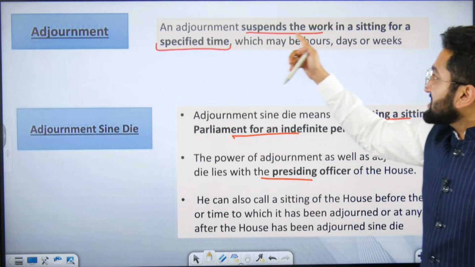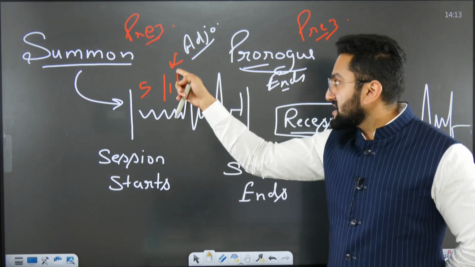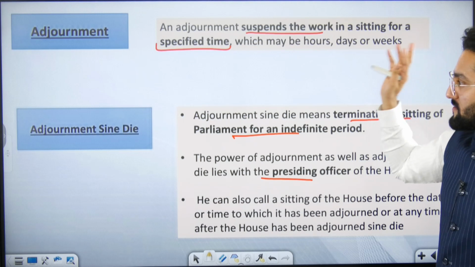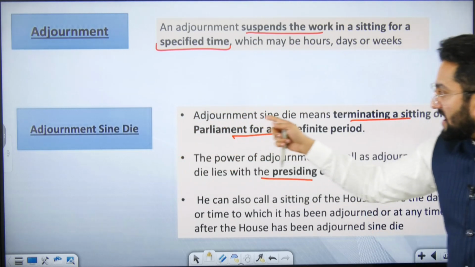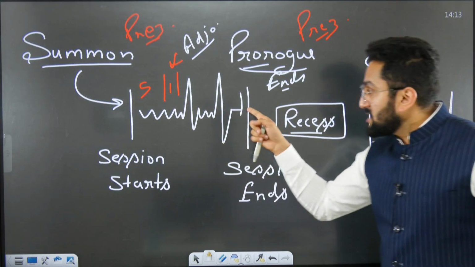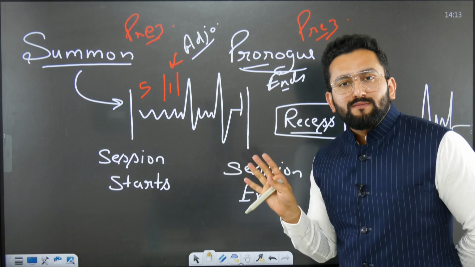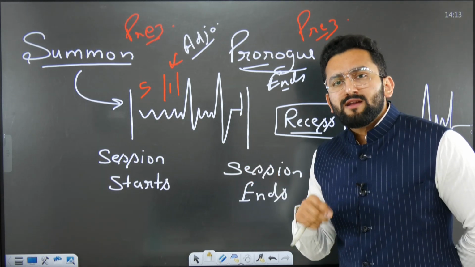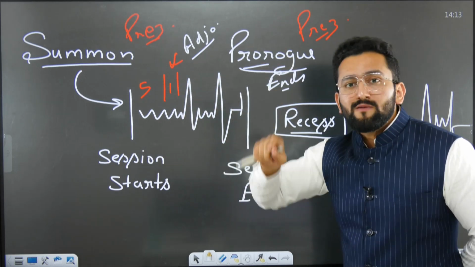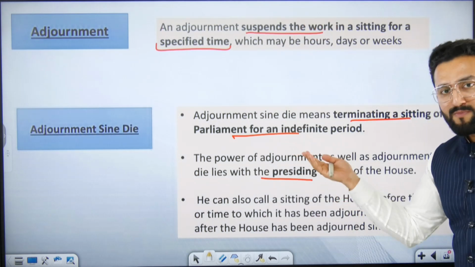Adjournment. Adjournment suspends the work for a specified time. For example, here we said 1 day adjournment is happening, suspending the work. Adjournment sine die means terminating the sitting of the parliament for an indefinite period. I told you, in adjournment sine die, the speaker is saying, sir, my job is done. That's it. The speaker is not saying, oh, I am going to reconvene the House after 1 day or 2 days. No, that is adjournment. That is why no time limit is mentioned here, because the purpose is that the job is done.